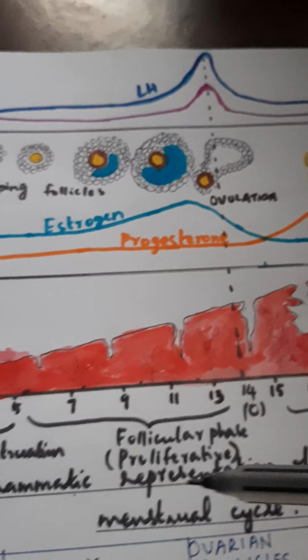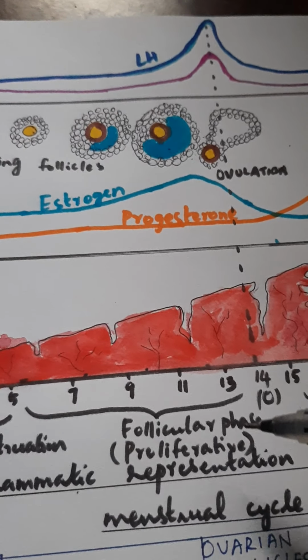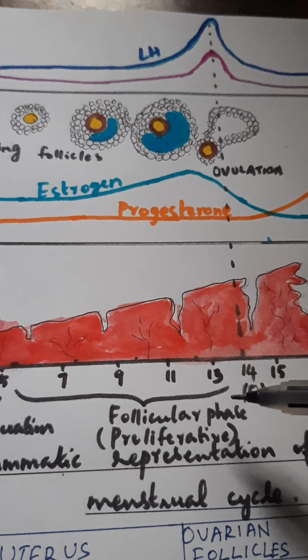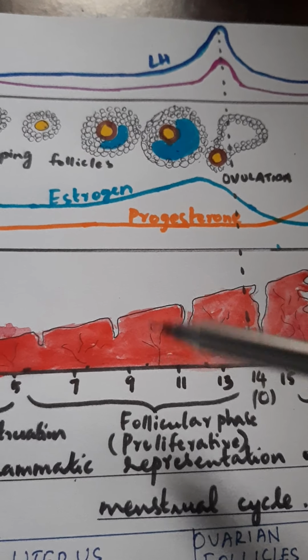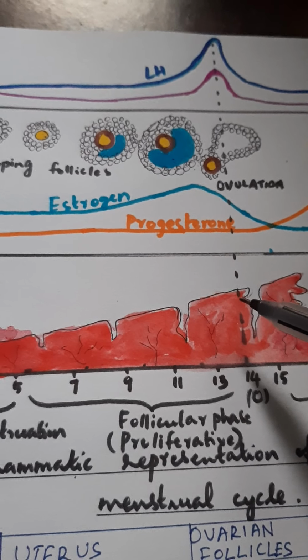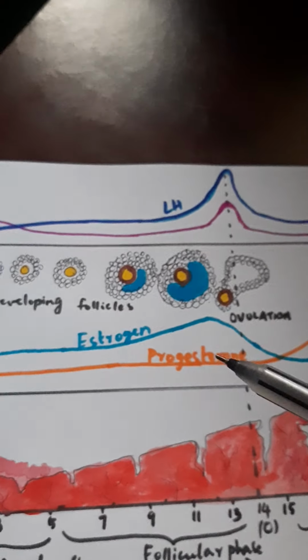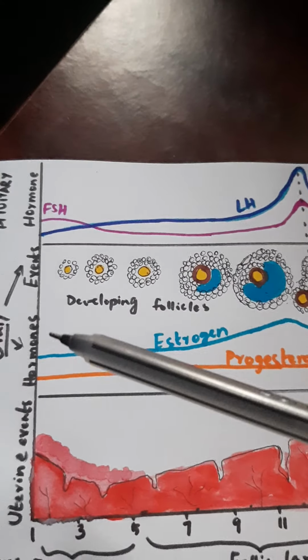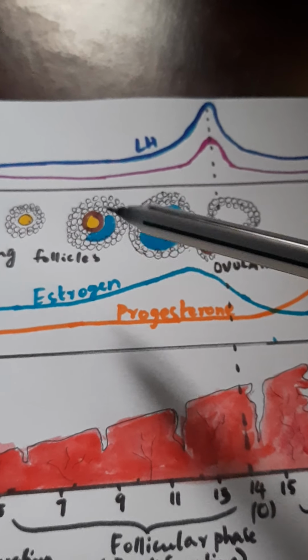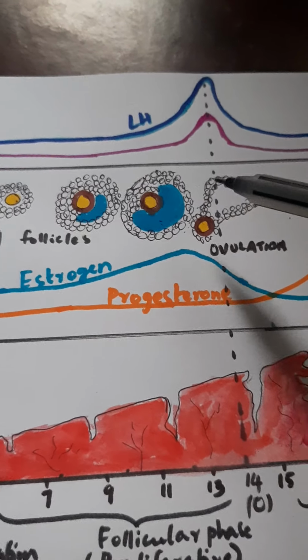Then the next phase is follicular phase, that is extending from the days 7 to 13. During this phase, what happens in the uterus is the endometrial lining is getting regenerated. So at that time, what happens in the ovary? In the ovary at the same time, we can see the tertiary follicle here and the Graafian follicle.